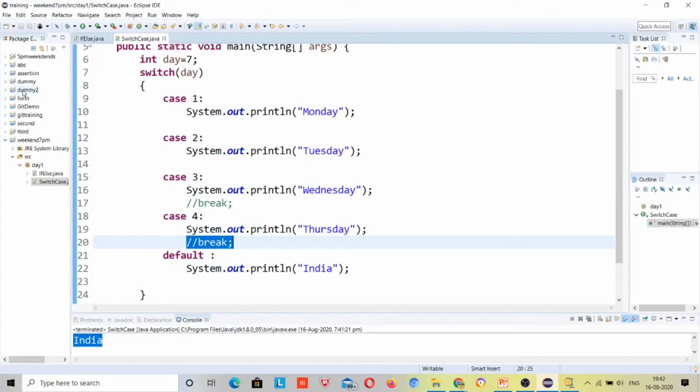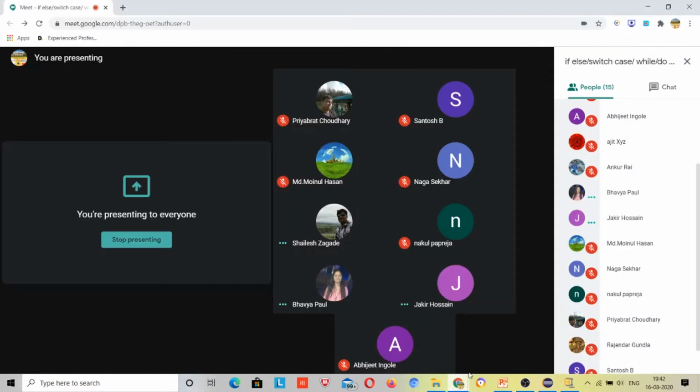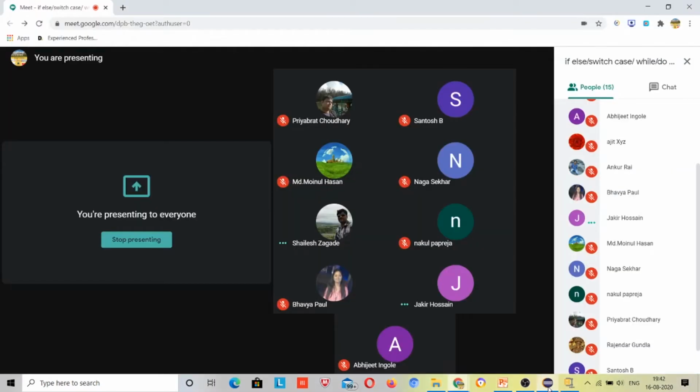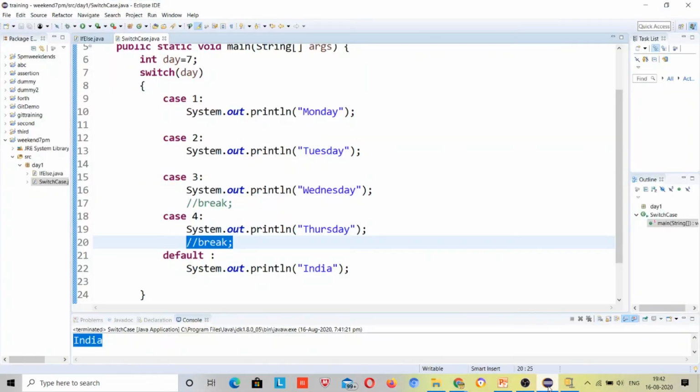These are the only two rules of the default, right? So I hope you got the understanding of the switch cases. If anybody has any doubt, please note down these rules, and please read the articles present on multiple websites about the rules and regulations. But I have explained each and everything. Nothing is extra in this switch case, right?